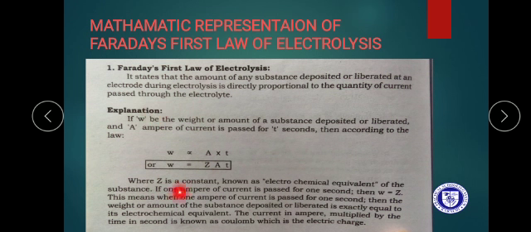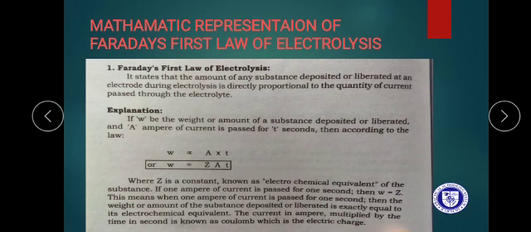The amount of metal deposited at the electrode increases when the quantity of current increases. If we pass a high amount of current, the amount of metal deposited at an electrode also increases. If we decrease the quantity of current, the amount of substance deposited at the electrode also decreases.